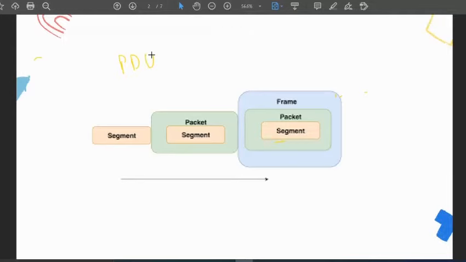I have already explained that for OSI we have application, presentation, session, transport, network, data link, physical, and for TCP/IP we have application, transport, then internet and network. In the network layer we have frames, in the internet protocol layer we have packets, and in the transport layer we have segments.